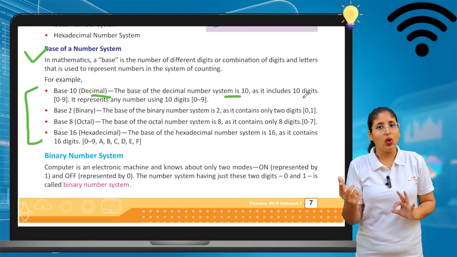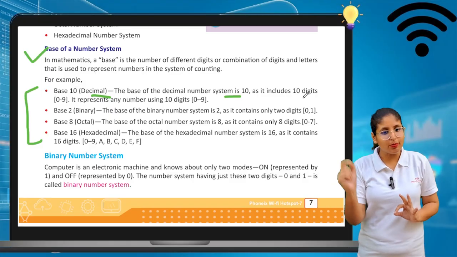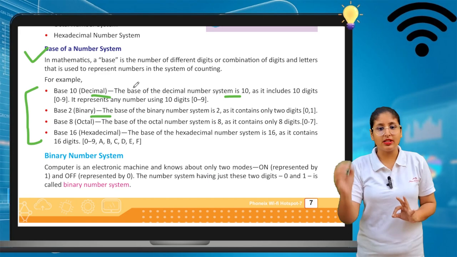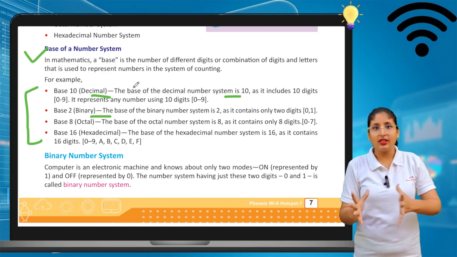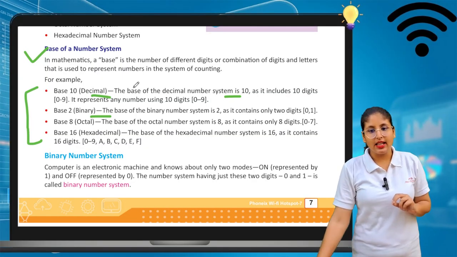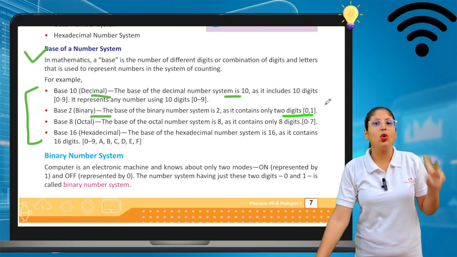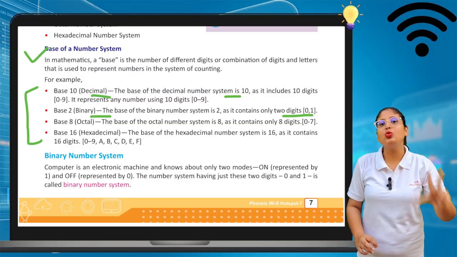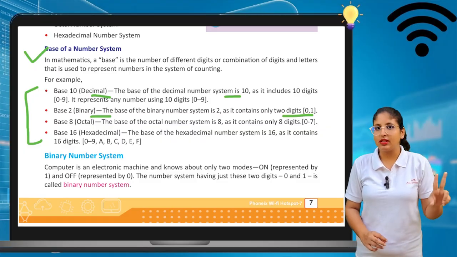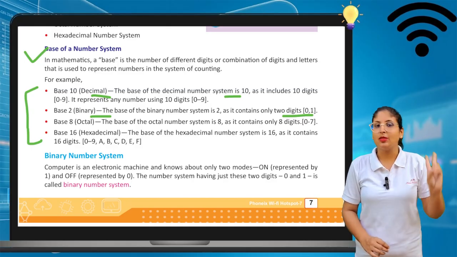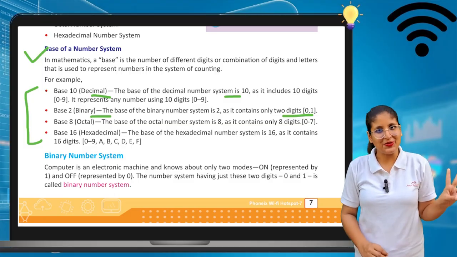Second is base 2. If the base is 2, then the number system is binary. So the base of the binary number system is 2. It contains only 2 digits, 0 and 1. Because the base is 2, we have only 2 numbers in this binary number system, that is 0 and 1. These are the 2 numbers that we can use in the binary number system, and the base of the binary number system is 2.